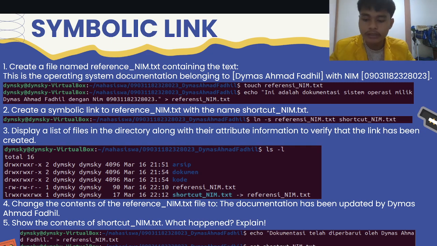Therefore, when we edit the reference, the change is immediately reflected in the shortcut. Likewise, if we edit the shortcut, the original file will also be changed. This makes a symlink very efficient for accessing files from multiple locations without duplicating data.